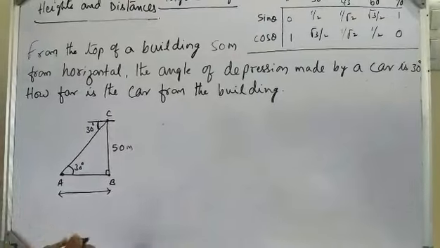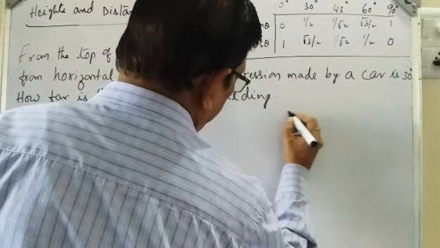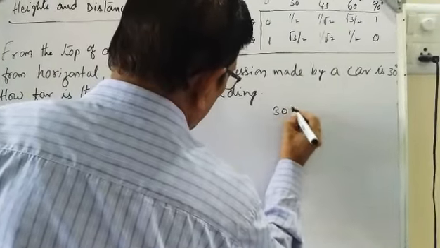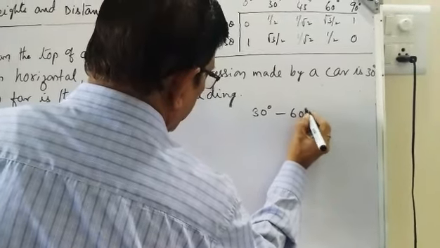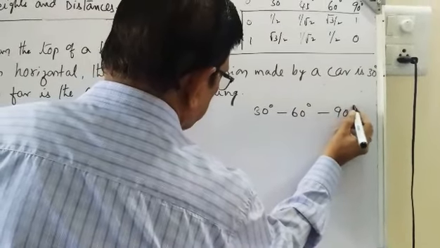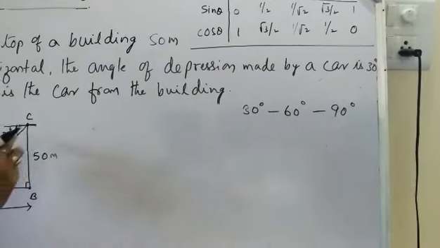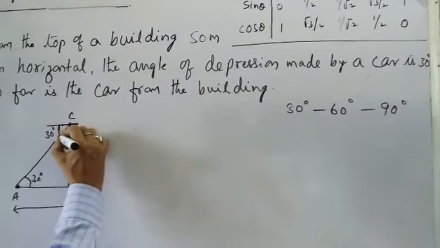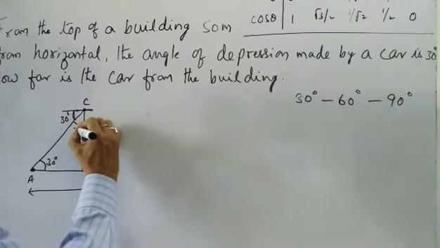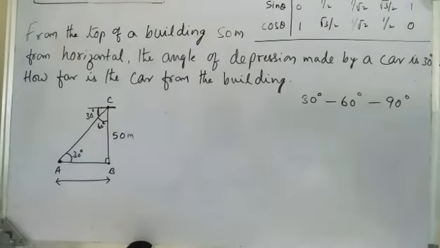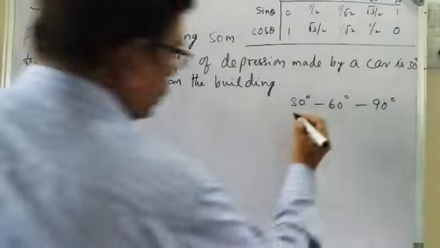Now I will show you one trick here. Let us take 30 degrees, 60 degrees and 90 degrees. This is 30 and this will be 60 and this is 90.